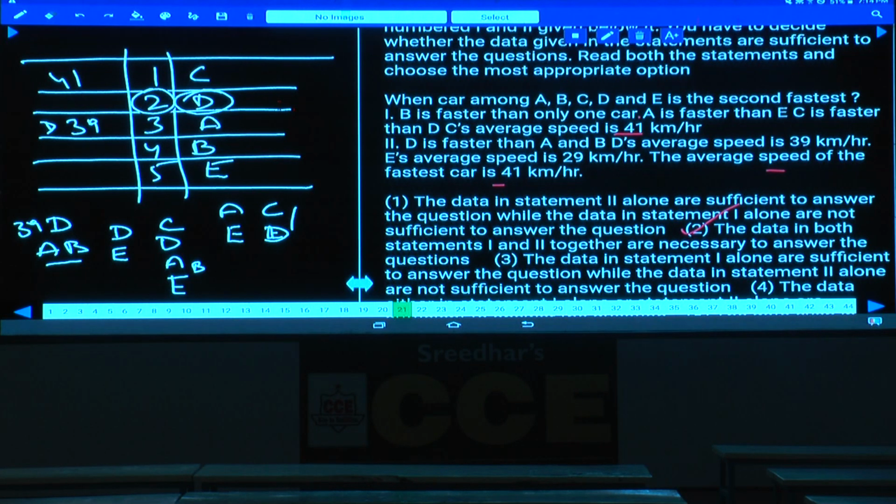And D is more than A and B. Sorry, yes, D is more than both these two, A and B. At the same time, D is more than... As 2 alone is sufficient. Why is 2 alone sufficient here?